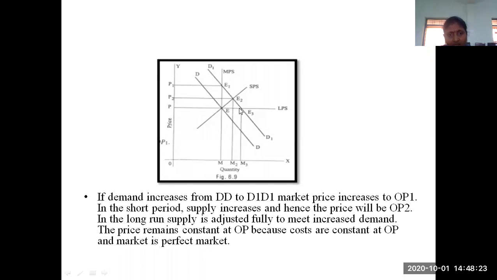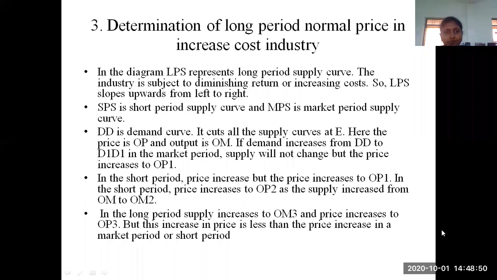When you project this point onto the y-axis, the cost is the same. That is the thing we are going to explain, because we are not altering the costs of the things. So it is parallel to your x-axis. Whether the demand is increased, the price remains constant. This is the second one, constant cost industry.